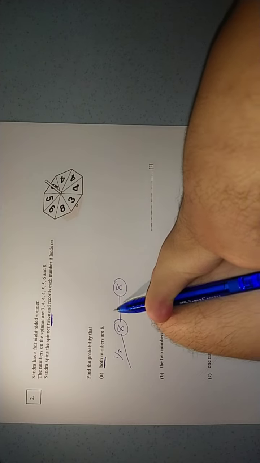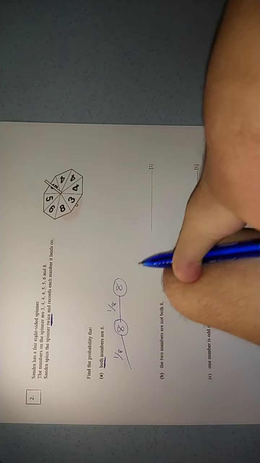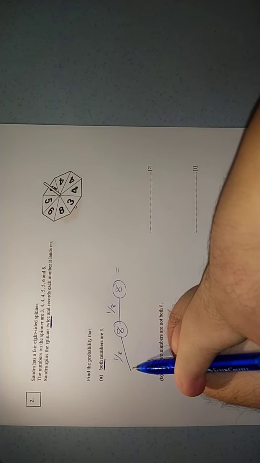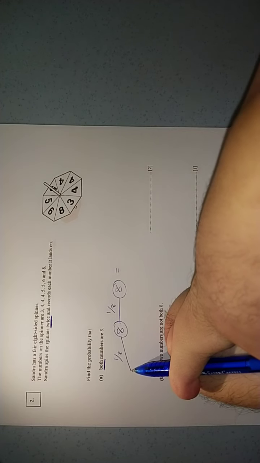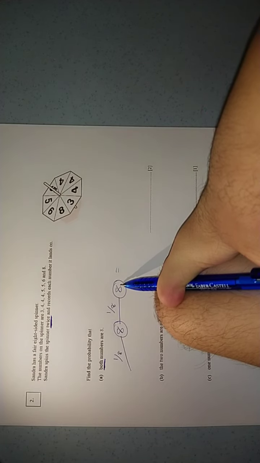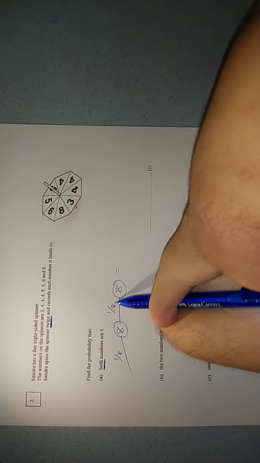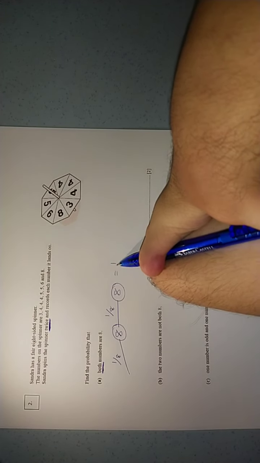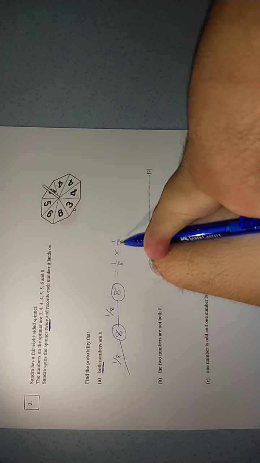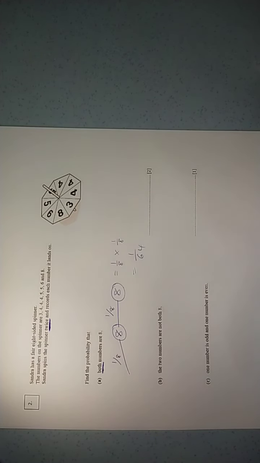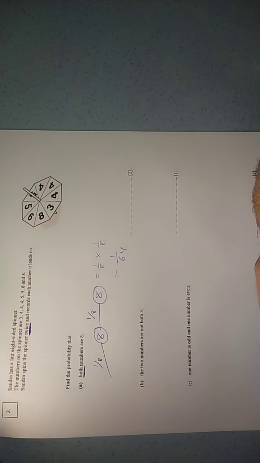So for the second attempt, the probability of getting number 8 is also 1 over 8. So use the multiplication rule. It says that when the first event occurs together with the second event, the probability of both events occurring is 1 over 8 multiplied by 1 over 8. So the answer is 1 over 64. Okay, clear? Okay, next question.